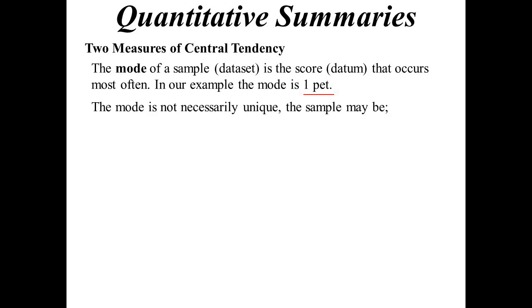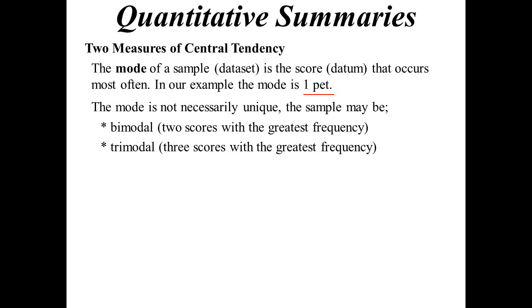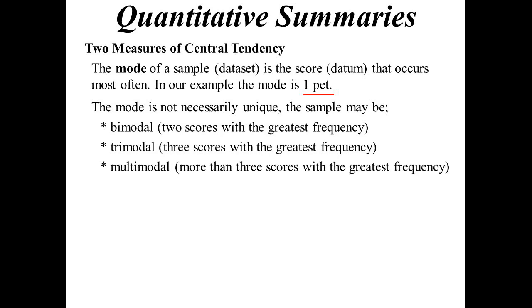Now it may not be unique. It may end up being bimodal, where there are two different scores that both have the same frequency, which is the greatest. It might be trimodal. There could be three scores that have the greatest frequency. After that, we just usually say it's multimodal.